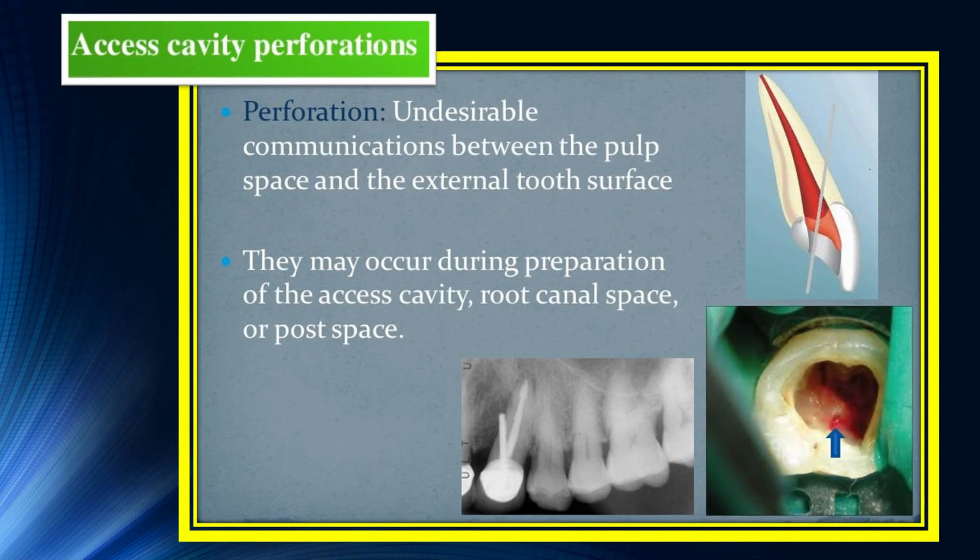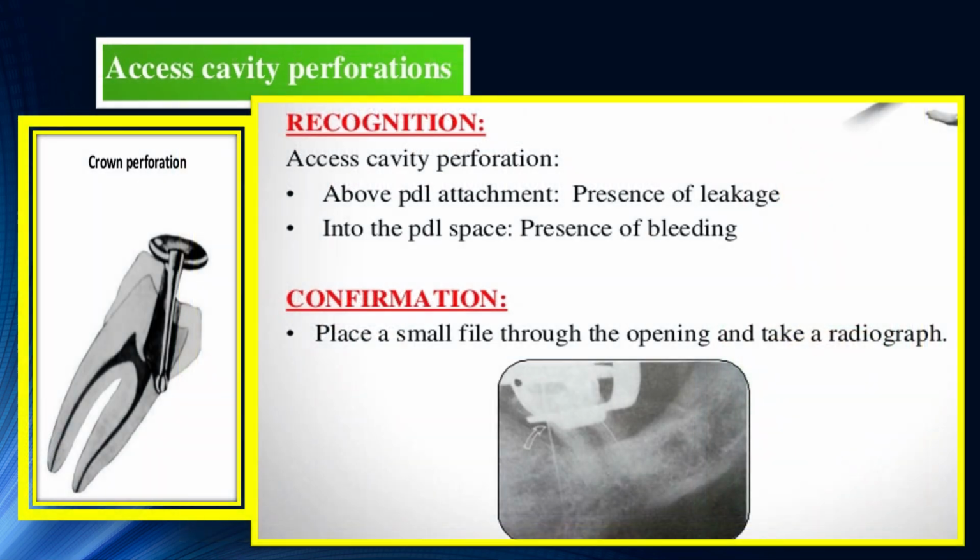Then the third one is the access cavity perforation mishap. Perforation is an undesirable communication between the pulp space and the external tooth surface. This may occur during access cavity preparation, root canal preparation, or post space preparation. So how do you recognize the perforation if it has occurred? Access cavity perforation occurs above the PDL attachment, and presence of leakage will be there, and into the periodontal ligament space, you have the presence of bleeding.